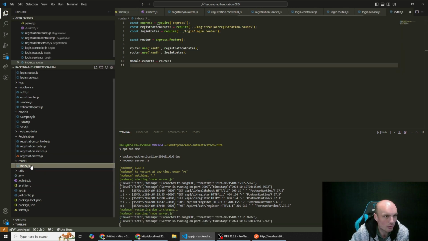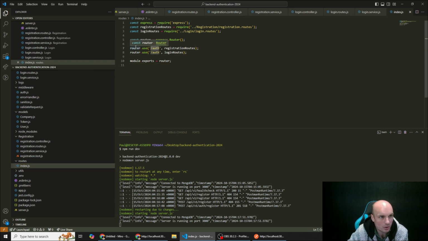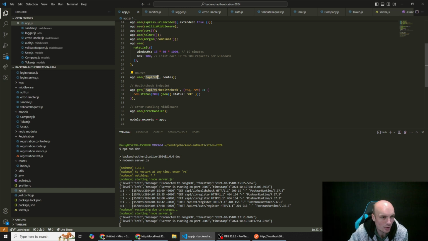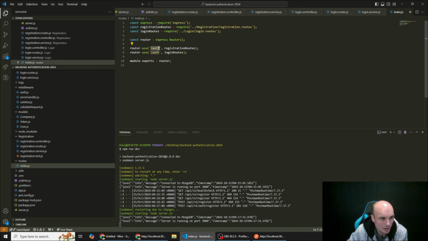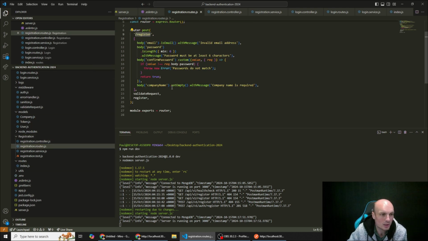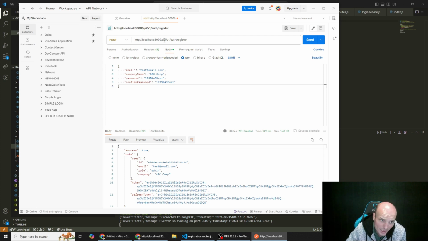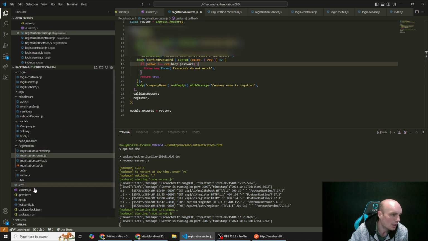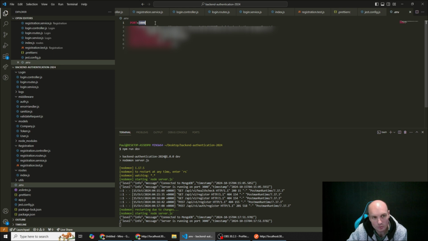Then when we go to routes index.js, what we've got is our auth. So router.use /auth for registration routes. Basically, we take this string of the URL, add it to this, and then we go to our registration routes and add this string to our URL. So when we call it via our front end, or if we're testing in something like Postman, this ends up being the full URL structure, appended to localhost 3000, because if we go to our .env file, we can see that we're running it on port 3000. So when you're running it on your own computer, it's localhost port 3000.